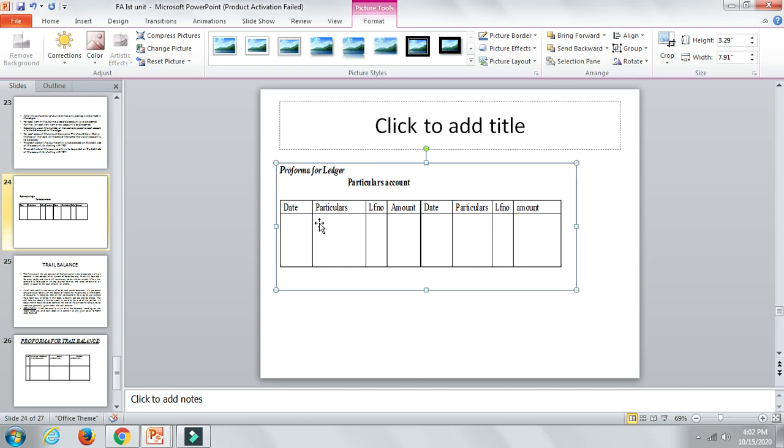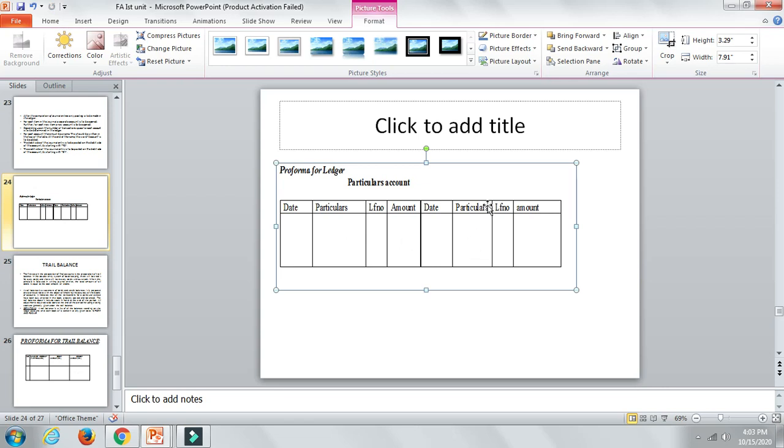Here too, if you are receiving something, you're going to write on the debit side. If you're paying something, you're going to write on the credit side. Suppose you purchased a machinery, what is happening? It is coming into the business. You're going to debit it. If you have sold something, what is happening? Goods are coming into the business. You're going to write on the debit side.